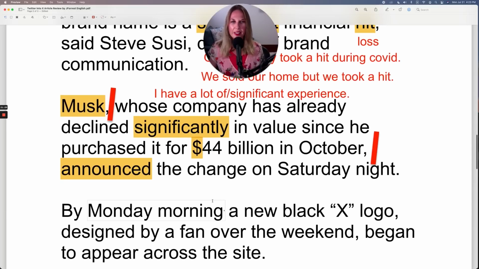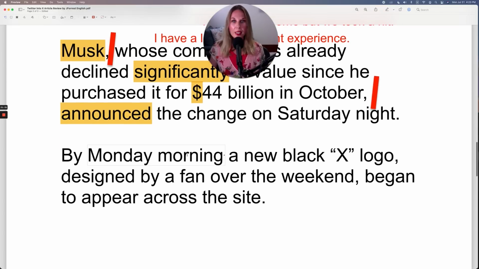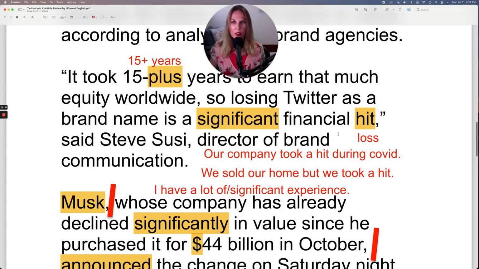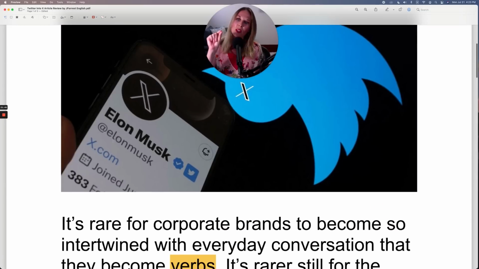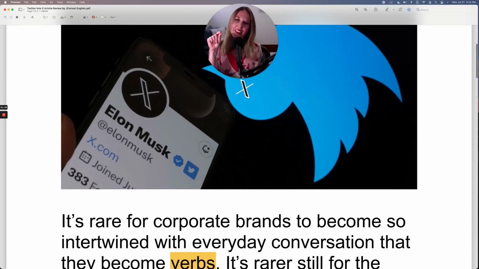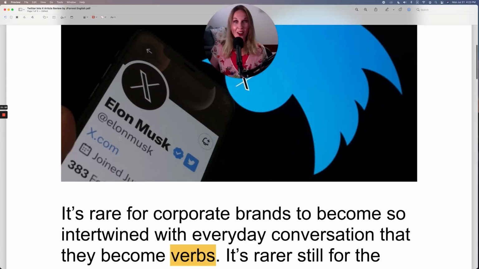Okay, let's continue. By Monday morning, a new black X logo. So remember, that's what we saw in the image here. So if you log into Twitter now, oh, look, I'm just noticing underneath, he does have the URL x.com. I just answered my own question. Okay, x.com, interesting.